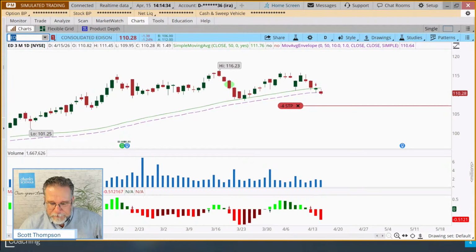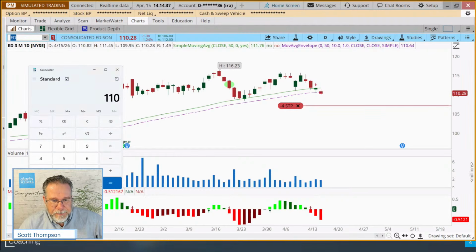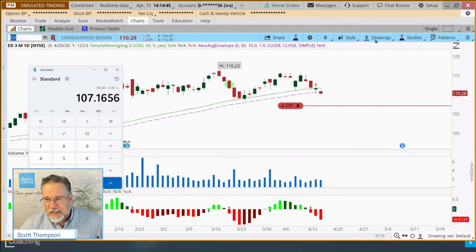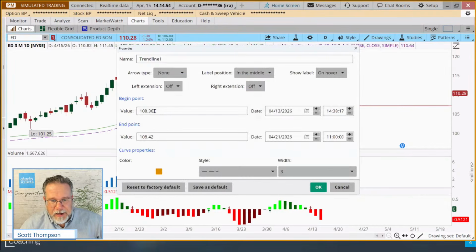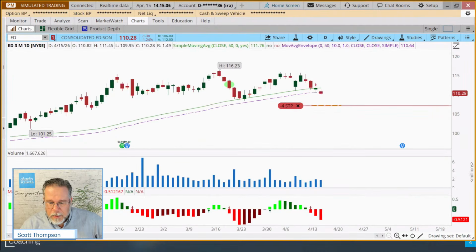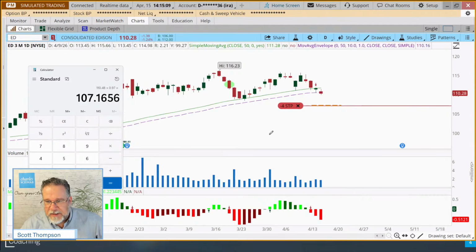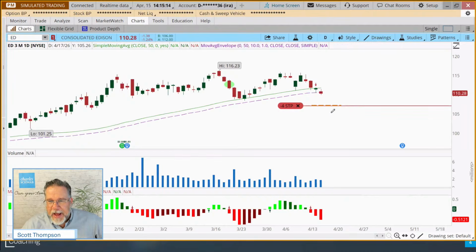So if we grab our calculator, let's just go through that process again. 110.48 times 0.97 gives us our stop number, so 107.16. And let's go ahead and go to our drawing tool, and we're going to try to draw a horizontal line. We don't even care where it is because we're going to go in here and edit the property. And what was it? 107.18. I'll double check this. I don't think that's right. So 107.16. Well, I'm not going to change it. It's close enough. So what do you notice right off the bat here?